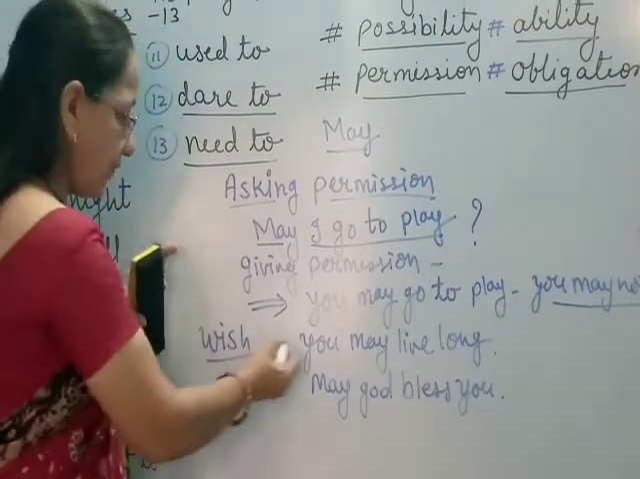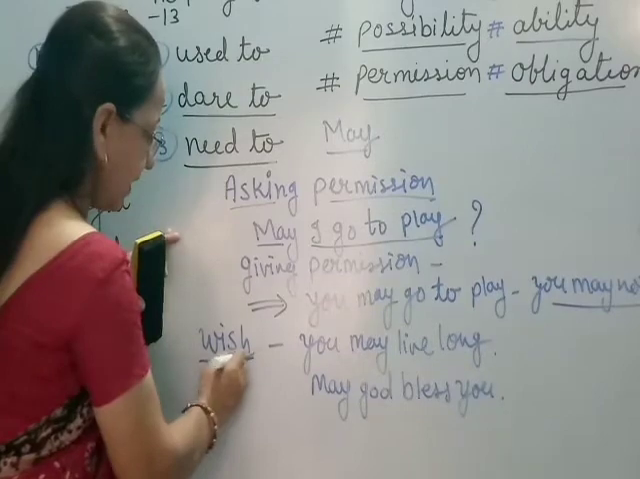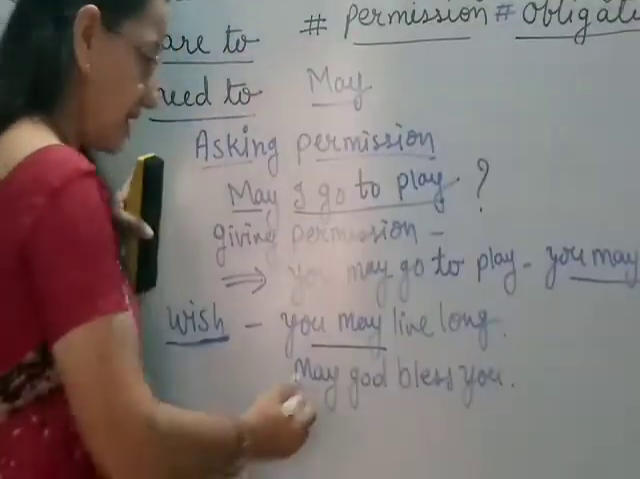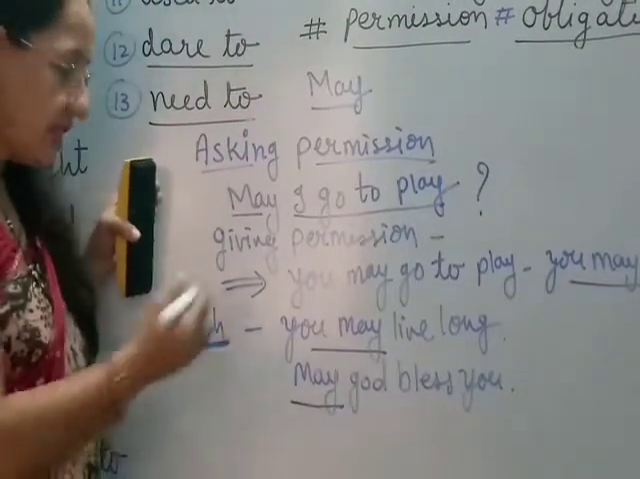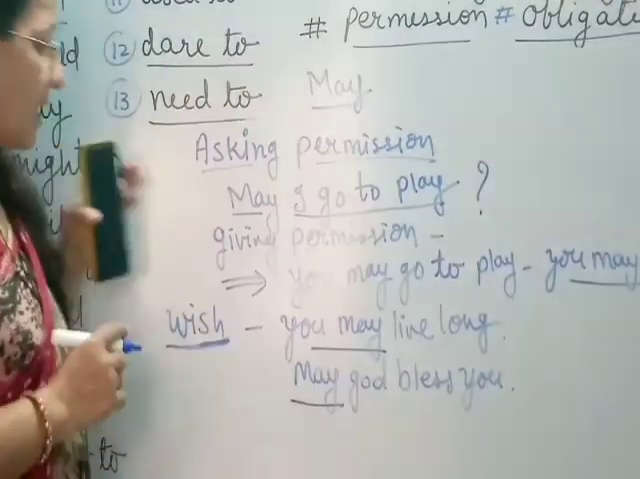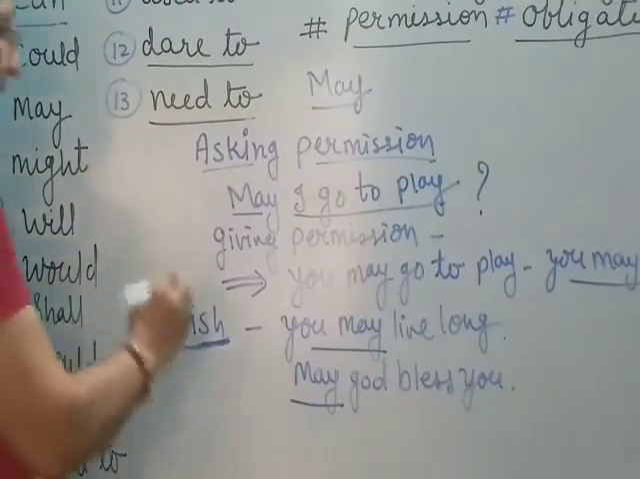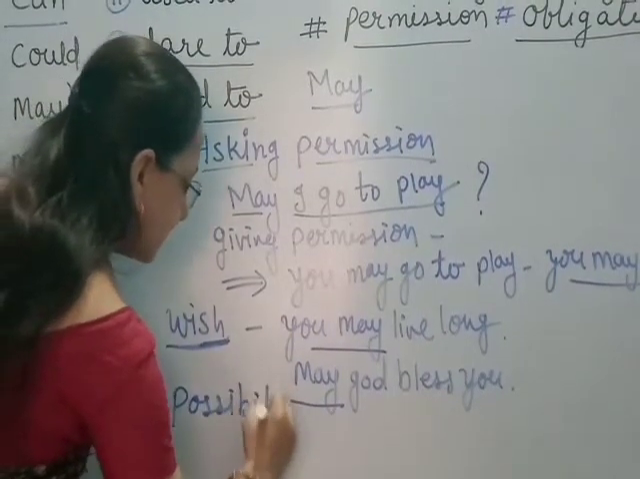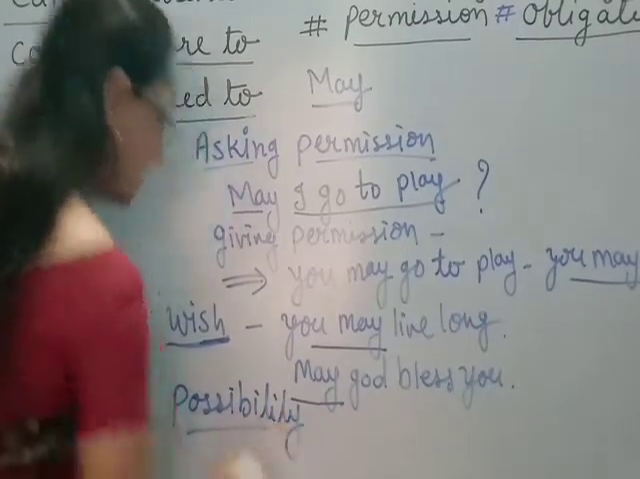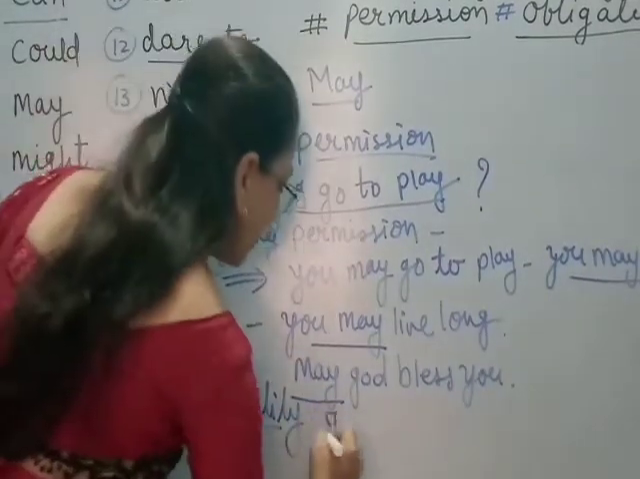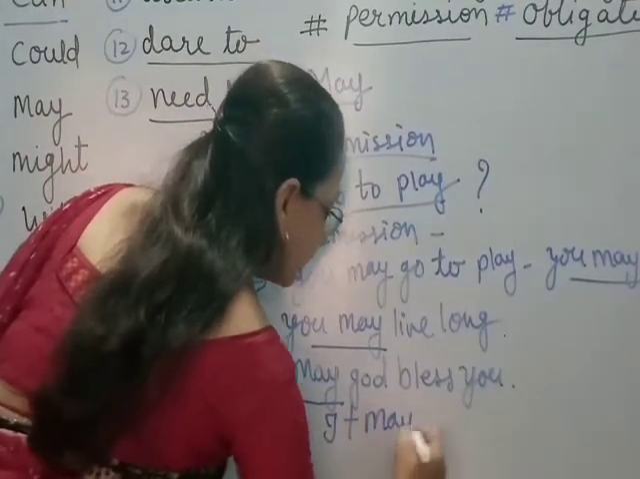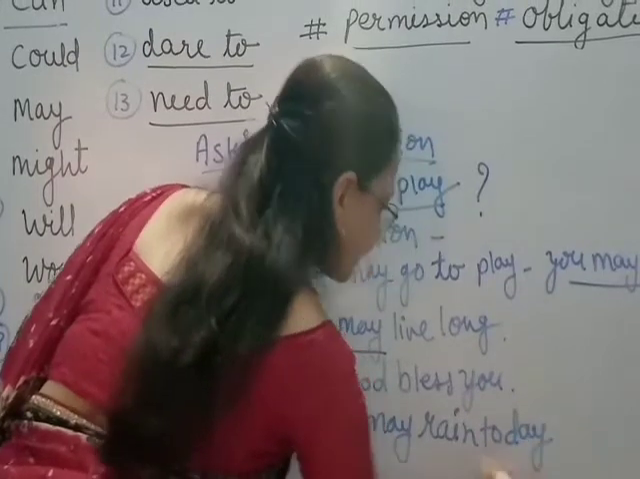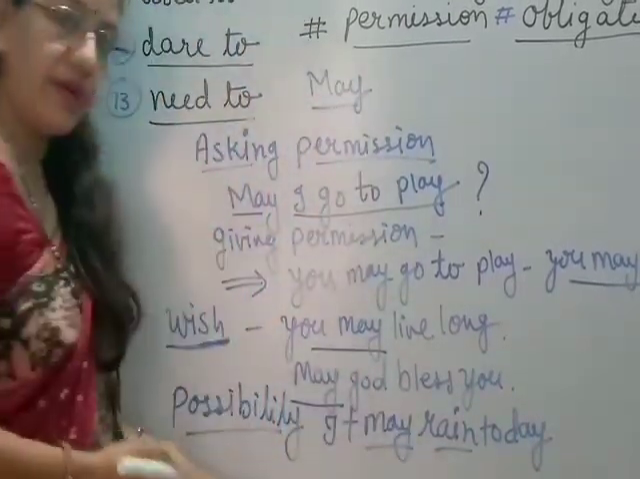And another way of using the verb may is when we are giving a wish, you may live long. We say like this, may God bless you. So in this way also it is used. Another way of using may is possibility. Like, it may rain today. It may rain today. Possibility.